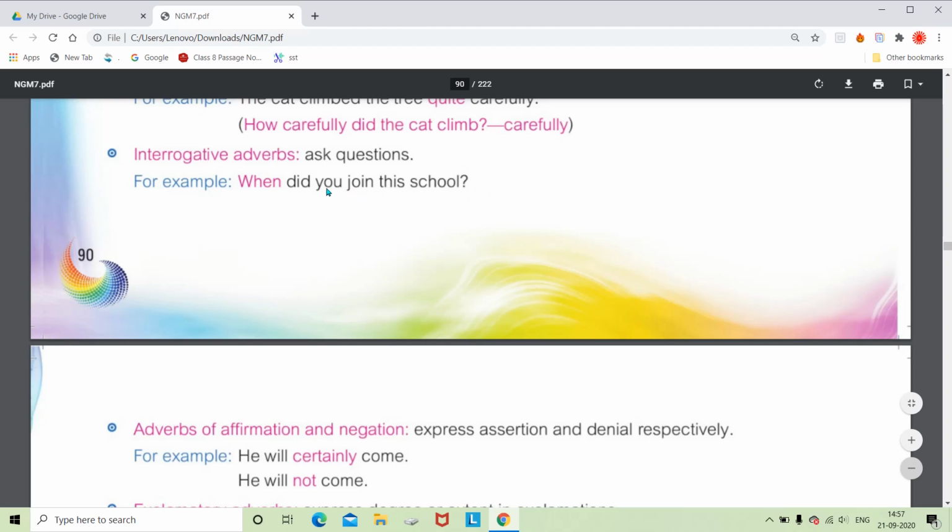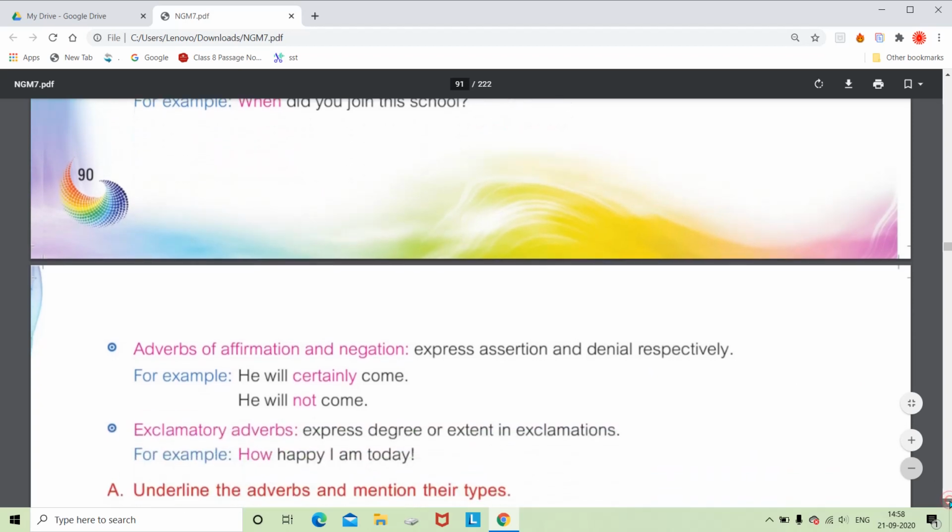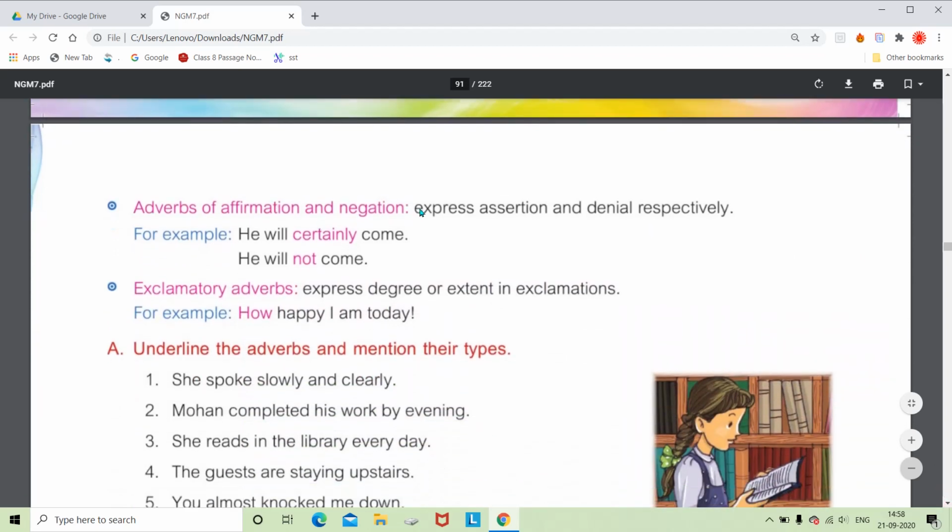Like if I talk about an assertive sentence, and I say that I joined school in February, then "in February" would be the adverb of time. But here, as it is a question, we are just taking it as an interrogative adverb. Then next is adverbs of affirmation and negation. Affirmation means it is giving us the assertion, a positive answer, and negation means it is the denial. Okay, we are refusing something, we are denying something.